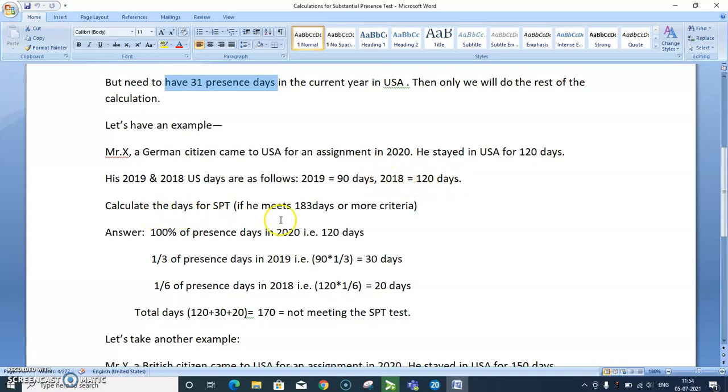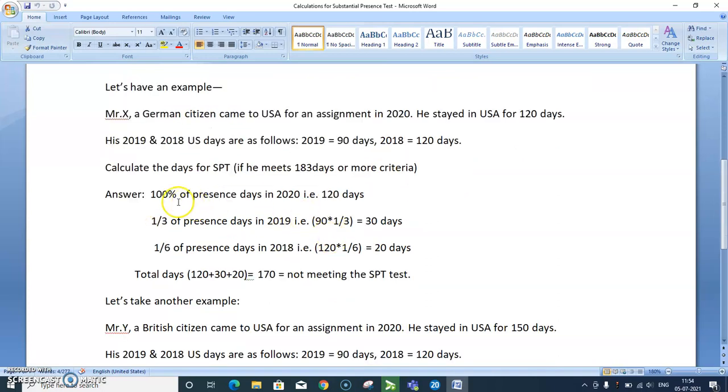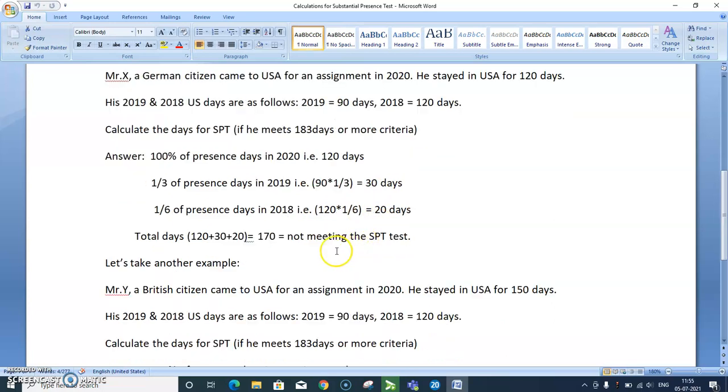Now calculate SPT. 100% of the present days in 2020 means 120 times 100%, which comes to 120 days. Now coming to 2019, 1/3 of the 90 means 30 days, and 1/6 of the present days of 2018 means 20 days. So the total 120 plus 30 plus 20 comes to 170. So he is not meeting the requirement, as that is not more than or equal to 183 days.